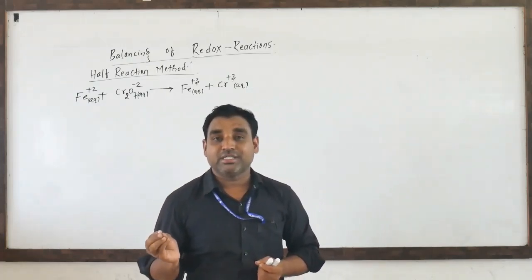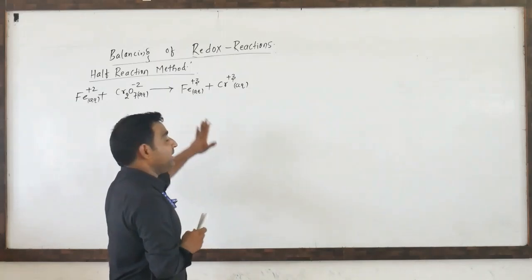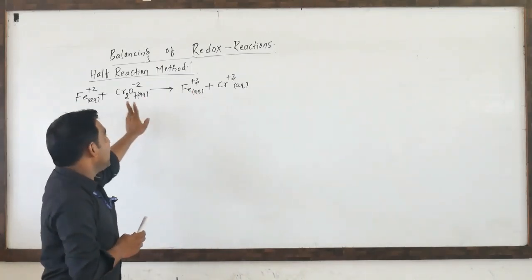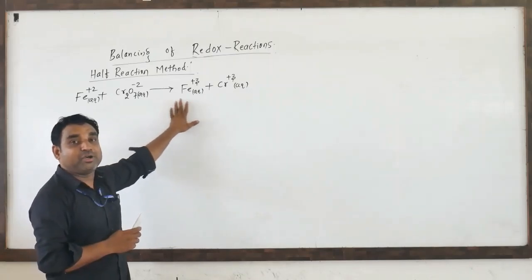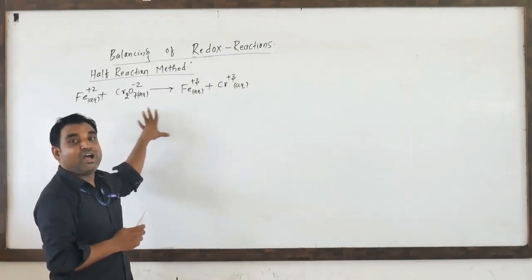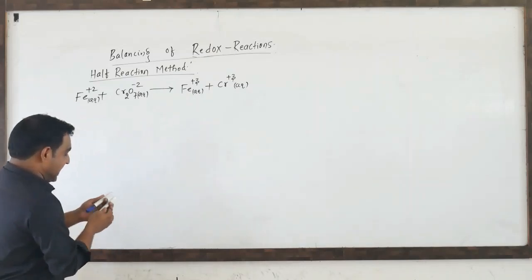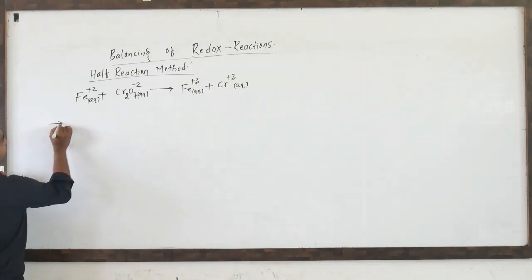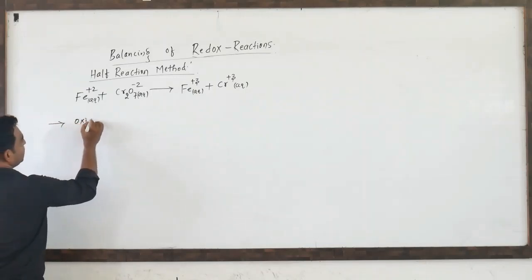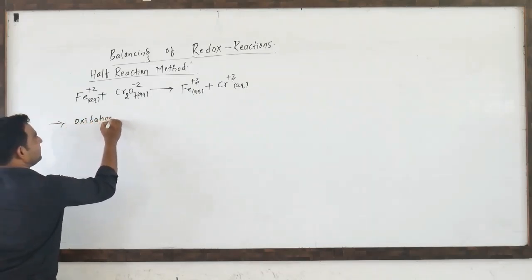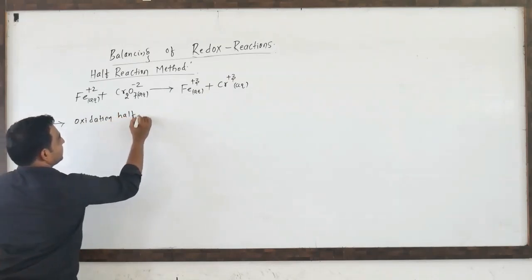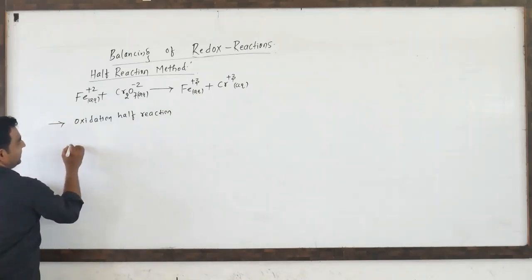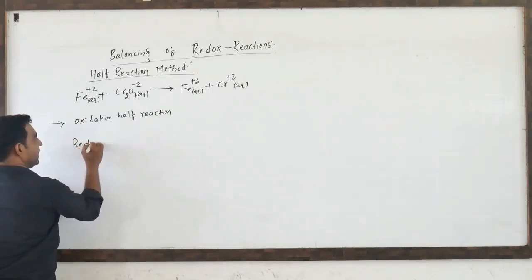whatever rules we were discussing in the oxidation number method will be applicable here. The same rules apply, so I have not written them again. The difference is that the half reactions have to be written separately, oxidation half separately and reduction half separately. So now we will discuss that. What is the first step? We have to write the oxidation half and the reduction half. So, the oxidation half reaction, and one more, we have to write the reduction half reaction.